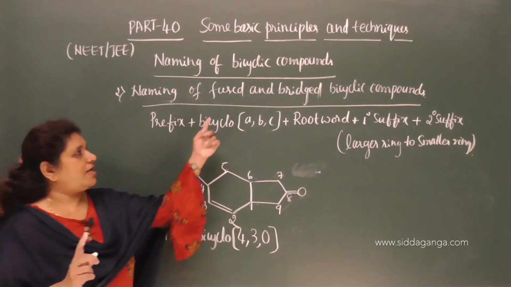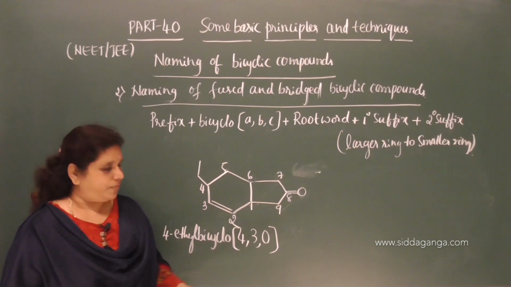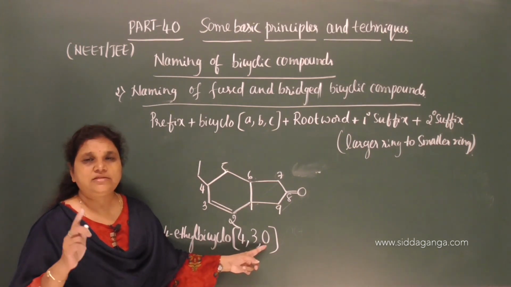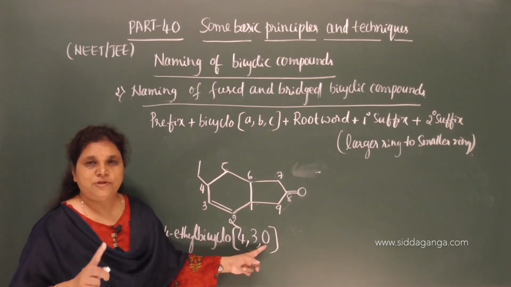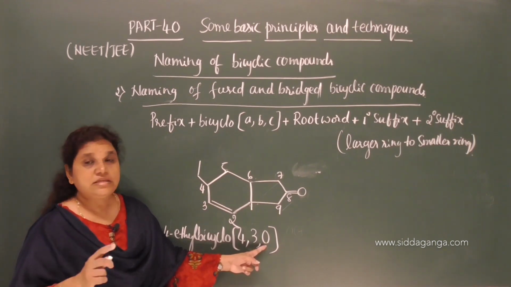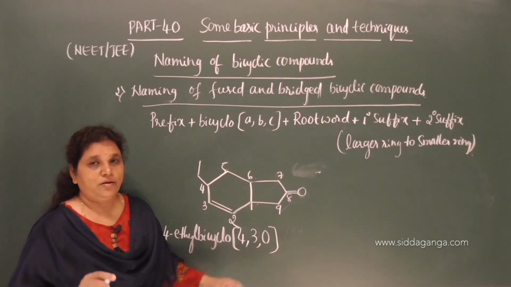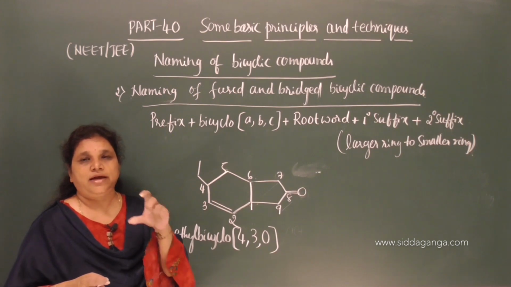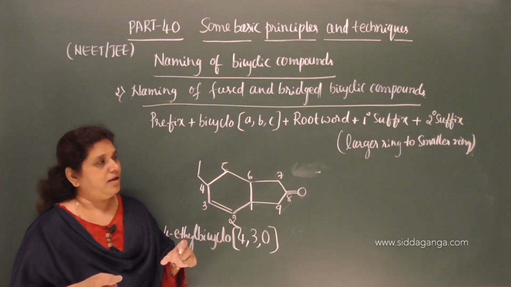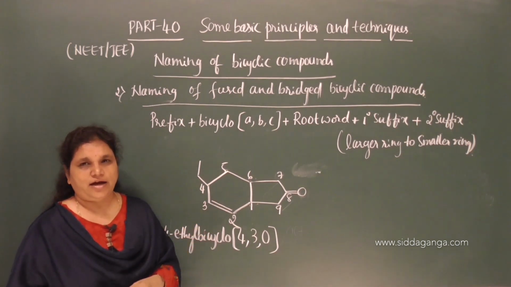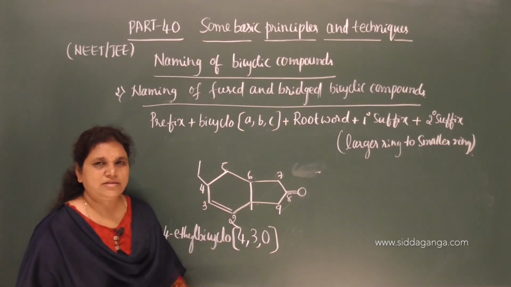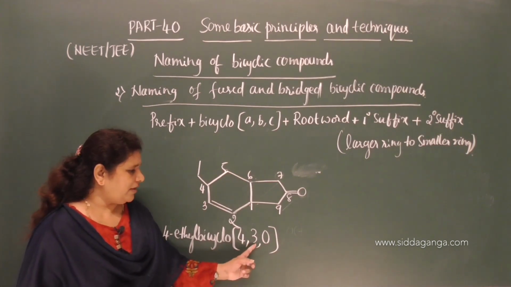Remember, in the case of a fused bicyclic compound, C is always 0, because the 2 bridgehead carbon atoms will be adjacent in a fused bicyclic compound. C is always 0. 4, 3, 0.